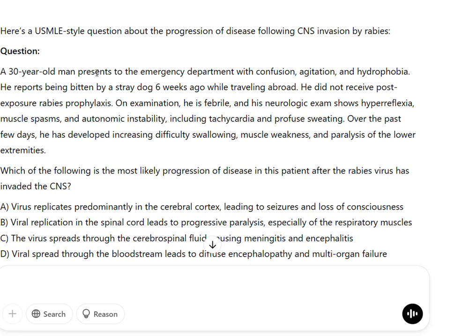On examination, he is febrile, and his neurologic exam shows hyperreflexia, muscle spasms, and autonomic instability, including tachycardia and profuse sweating. Over the past few days, he has developed increasing difficulty swallowing, muscle weakness, and paralysis of the lower extremities. Which of the following is the most likely progression of disease in this patient after the rabies virus has invaded